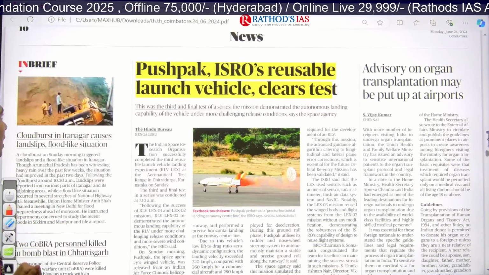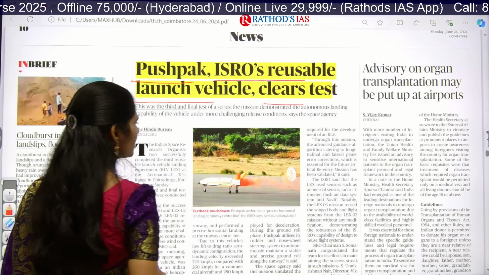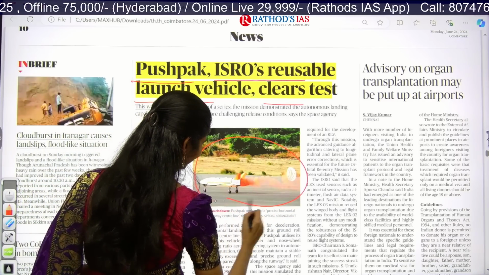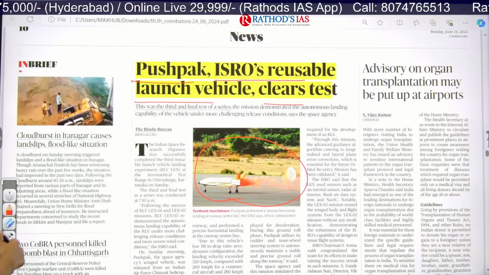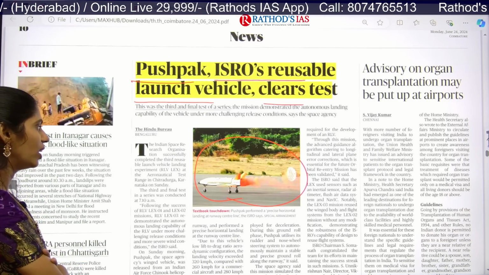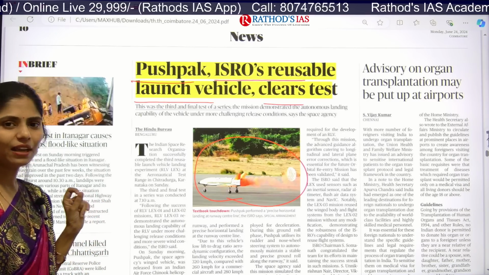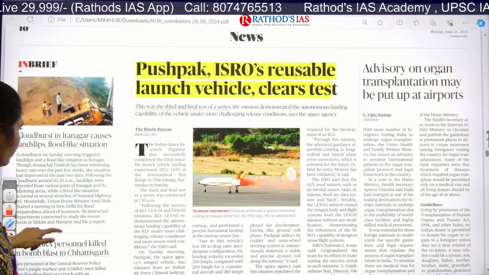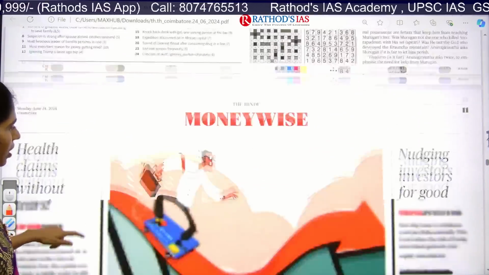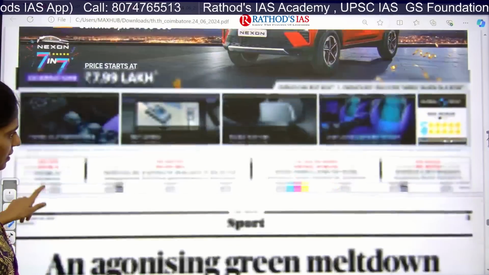Okay, here you can see Pushpak, ISRO's reusable launch vehicle clears the test. So this is Pushpak Viman. Actually, you will know about this Pushpak Viman in our mythology. So it is nothing but our reusable launch vehicle. I already made a short regarding this Pushpak, so please watch that short. Okay, that's it. And you can go to this Text and Context.